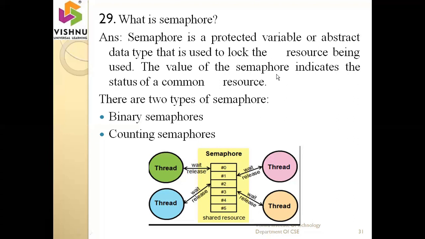It means at a time only one can perform the operation. So if one train is on the track, the second train should be in the waiting state. That is, he has to wait for some time. After the train departs from the track, the second train moves onto the same track. So the value of the semaphore indicates the status of a common resource. There are two different types of semaphores. The first one is a binary semaphore. The second one is a counting semaphore.